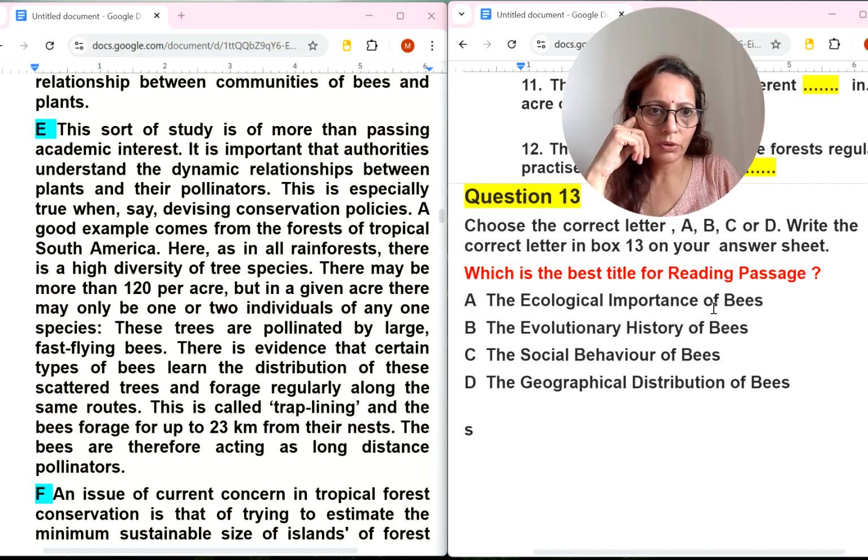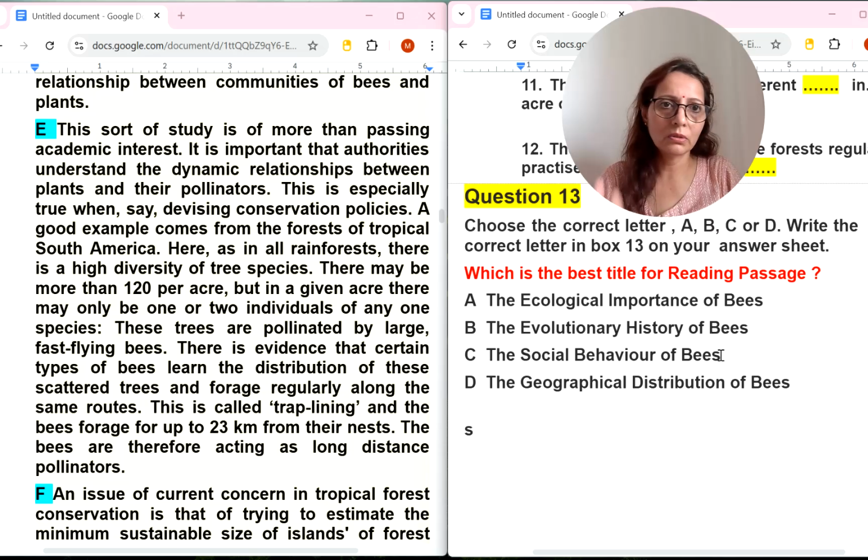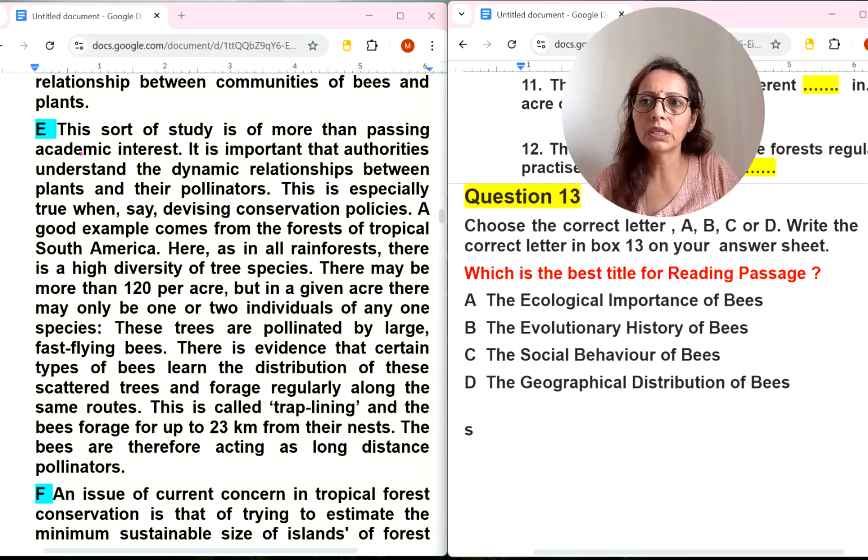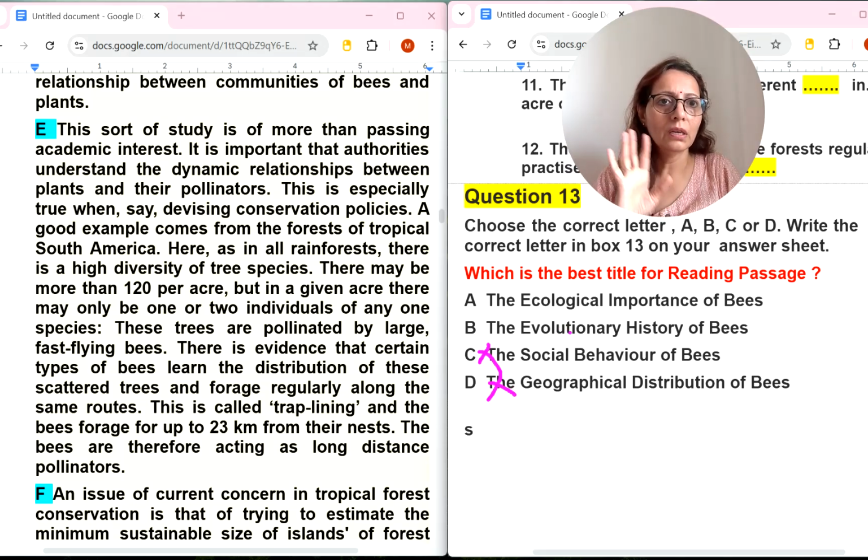The ecological importance of bees. Definitely, this was the title name also. The evolutionary history of bees. No, they are not talking about history alone. The social behavior of bees. This is also not given. The geographical distribution of bees. This is also not given. So we can select. These two things were not discussed in this passage. Only one example of geographical location they have given, but the full passage was not about that. So we can select the ecological importance of bees as the answer, A number.